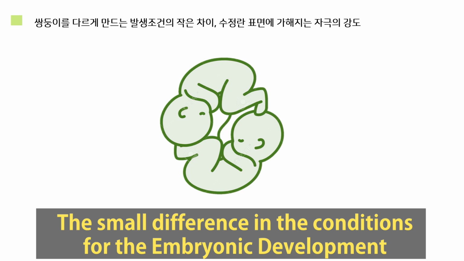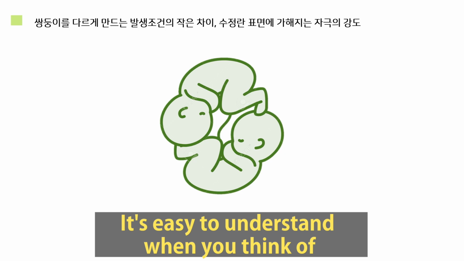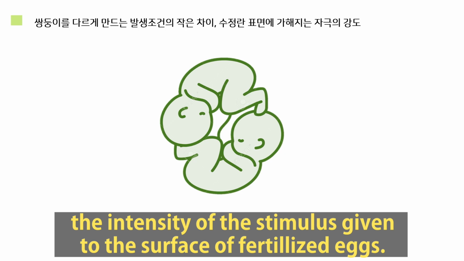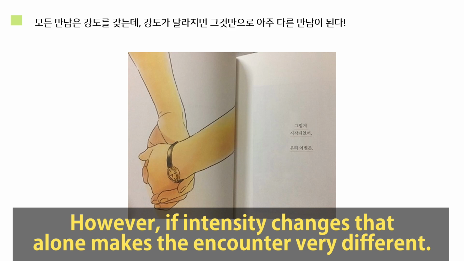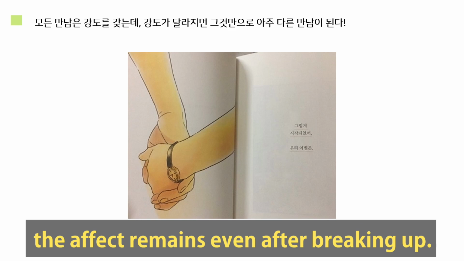The small difference in the conditions for the embryonic development that makes twins different is intensity. It's easy to understand when you think of the intensity of the stimulus given to the surface of fertilized eggs. However, if intensity changes, that alone makes the encounter very different. When the intensity of likability exceeds a certain threshold, the effect remains even after breaking up. That is the case with love.